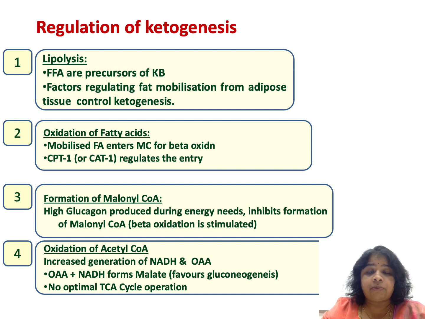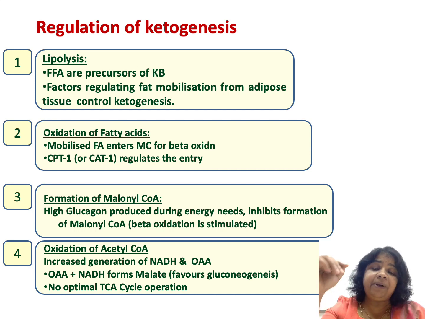Now, there is increased generation of NADH and oxaloacetate depletion. Beta oxidation will happen only when the blood glucose levels are low. So that means gluconeogenesis will be favored in this milieu. When gluconeogenesis is happening, oxaloacetate is being converted to malate, and malate is going in for gluconeogenesis.